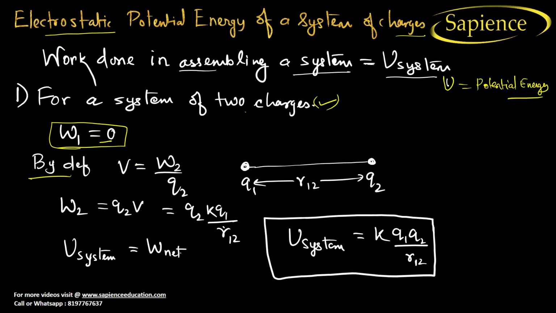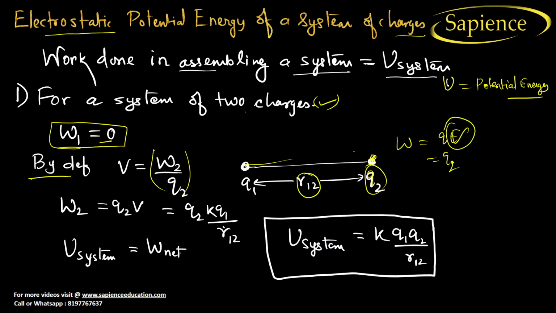By definition, potential is equal to work done per unit charge. Now, if you bring another charge q2, which is at a distance of r12 from this charge, what will happen? Work done in bringing this charge will be equal to what? Work done is equal to q into V. So the charge is q2, but what about the potential?